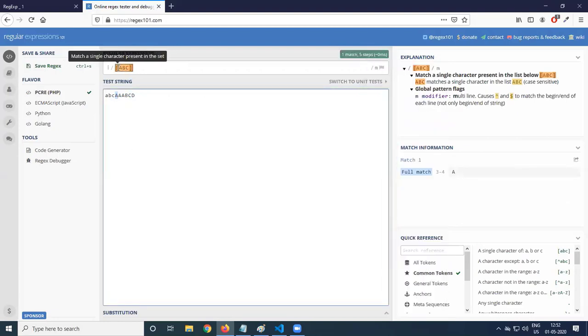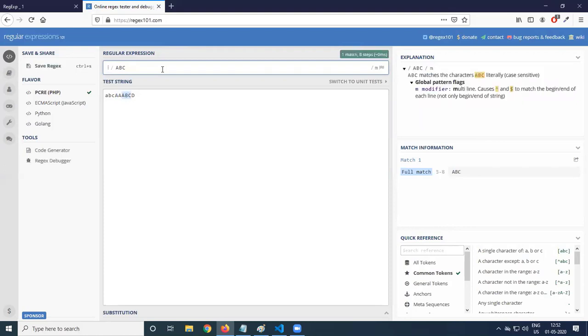It should have any one of these characters ABC. So what is the difference between square braces and directly giving ABC? It should search for ABC. One match, ABC. Full match 5 to 8 is ABC. With square braces, A or B or C it should be.